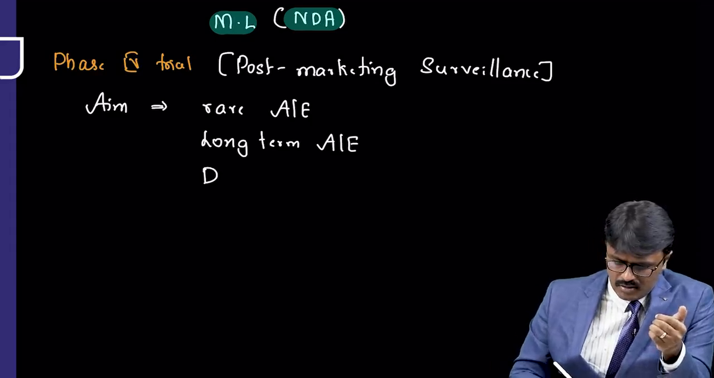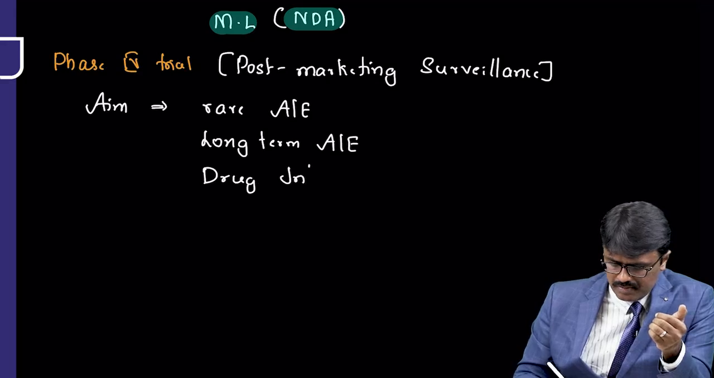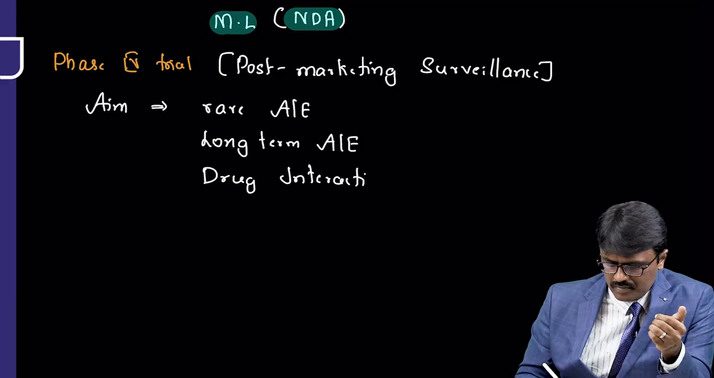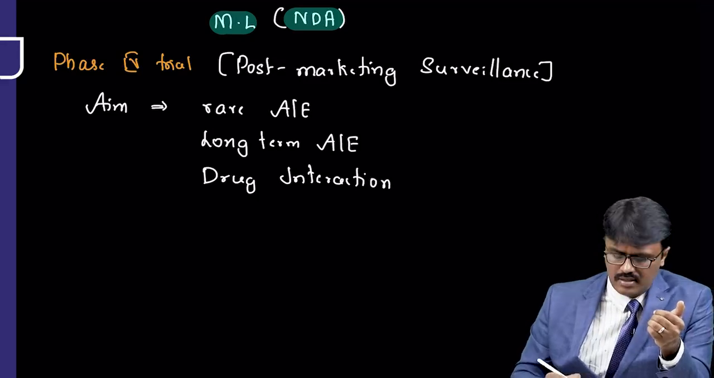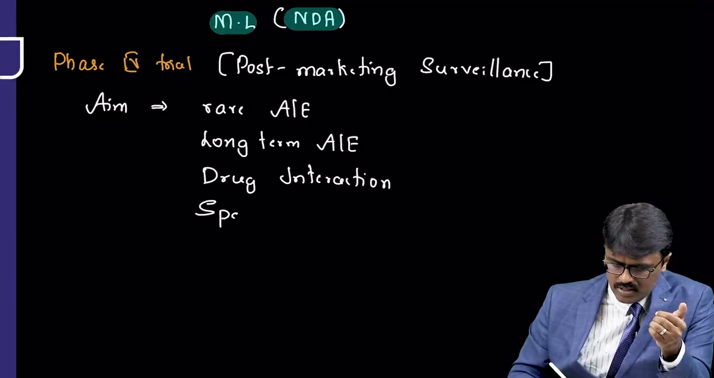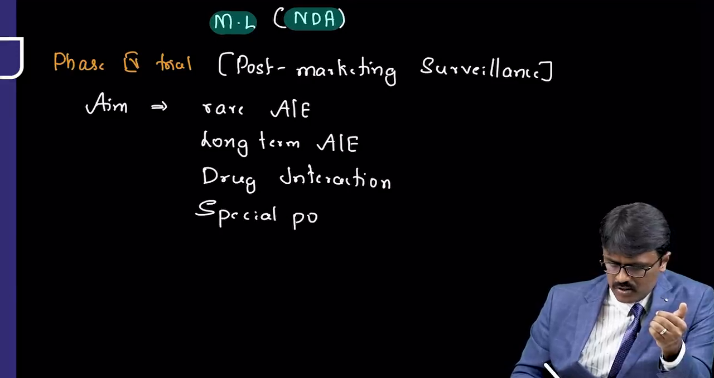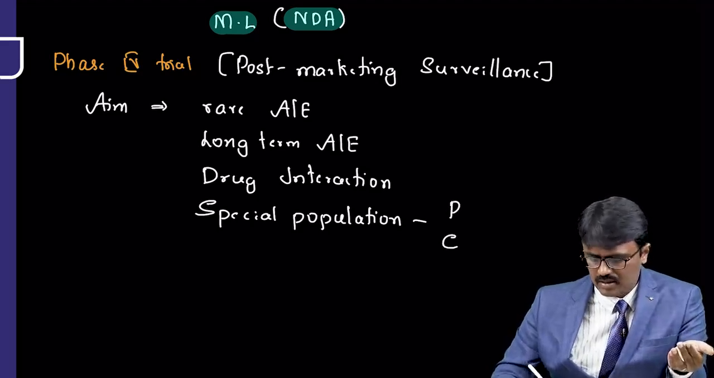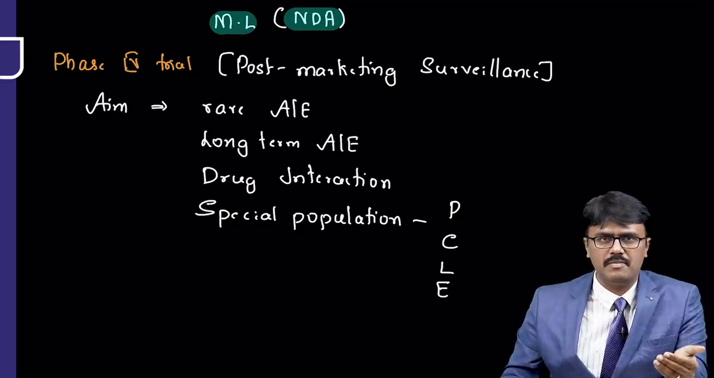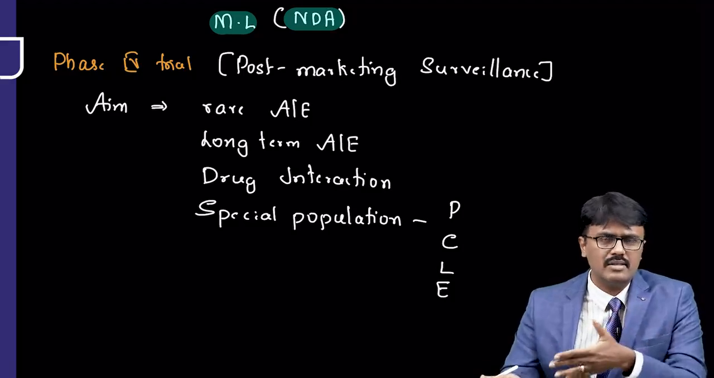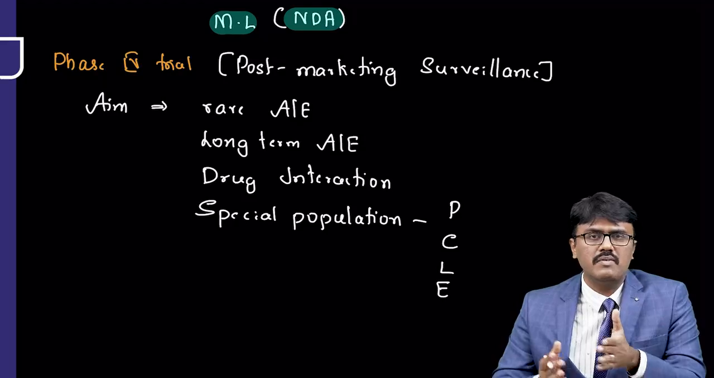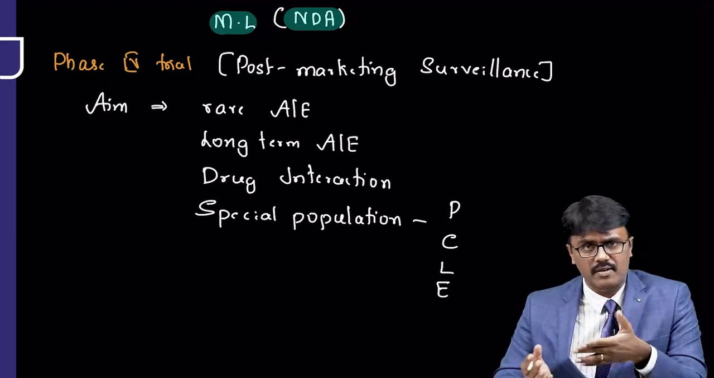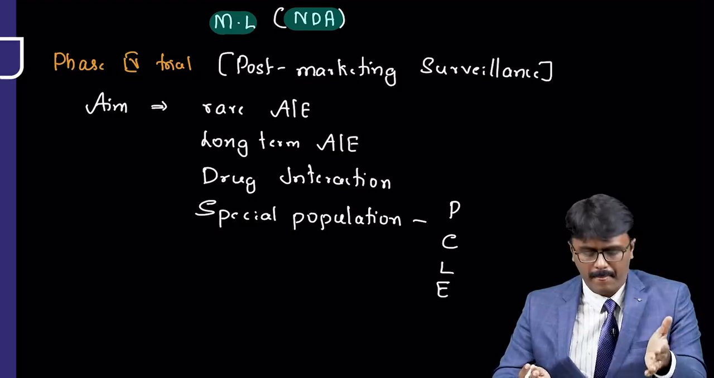Then we want to check for drug interactions. We check for drug interactions, and also we check what happens in special population. Who are special population? The special population are nothing but pregnant women, children, lactating, as well as elderly patient. They are special population because we don't involve them during clinical trials. So we want to check what happens when we give the drug to them, whether they are safe, we can use them. That is found out in phase 4 trial.